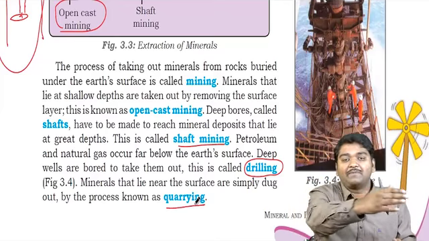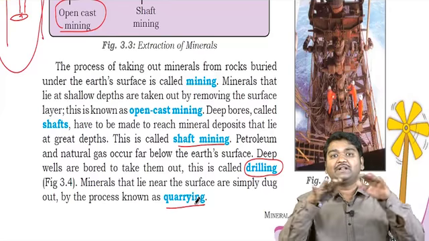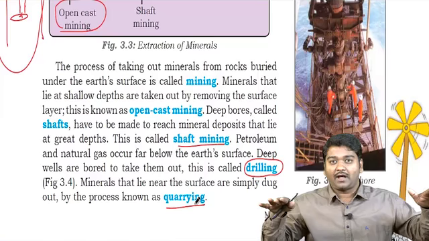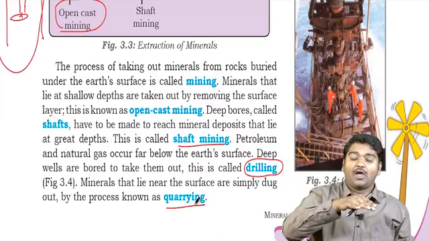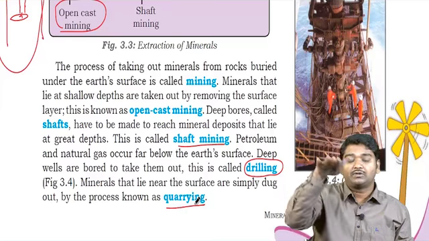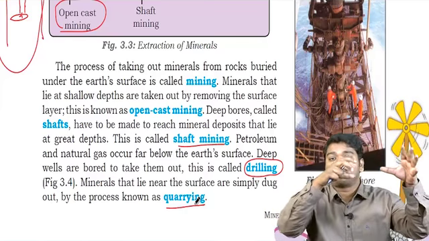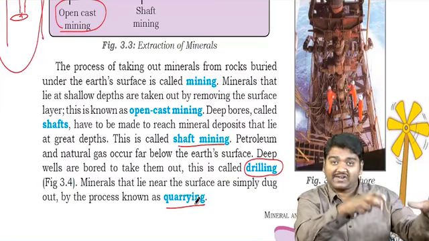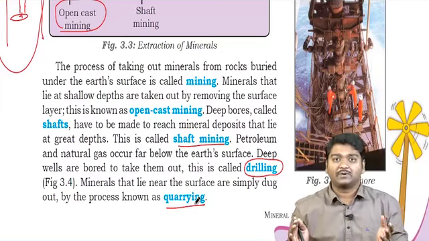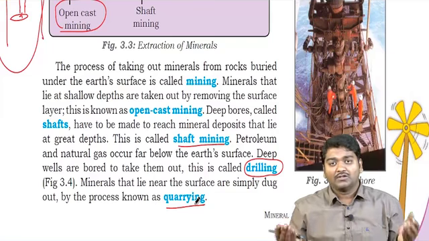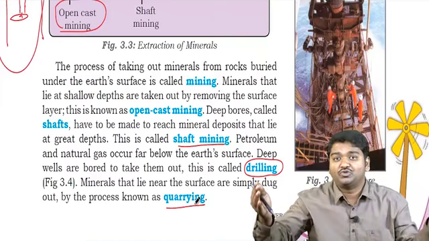We see that, okay, it may be present in this area, we dig, we take it and we close it. But in open cast mining, we usually see that the land has been removed and you will see layers being extracted, so that you can clearly see that some mining activity or extraction has happened in that particular area. There is not much difference between open cast mining and quarrying. The only difference is that here it is limited, there it will be over huge areas.